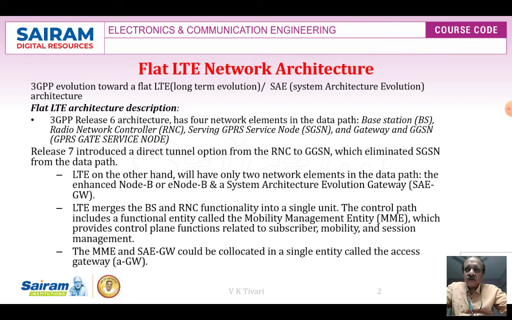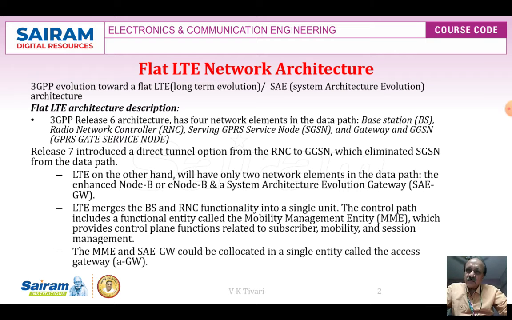LTE, on the other hand, will have only two network elements in the data path: one is eNode B, and the other is the system architecture evolution gateway, SAE gateway, which is an enhancement over the Release 7 architecture.